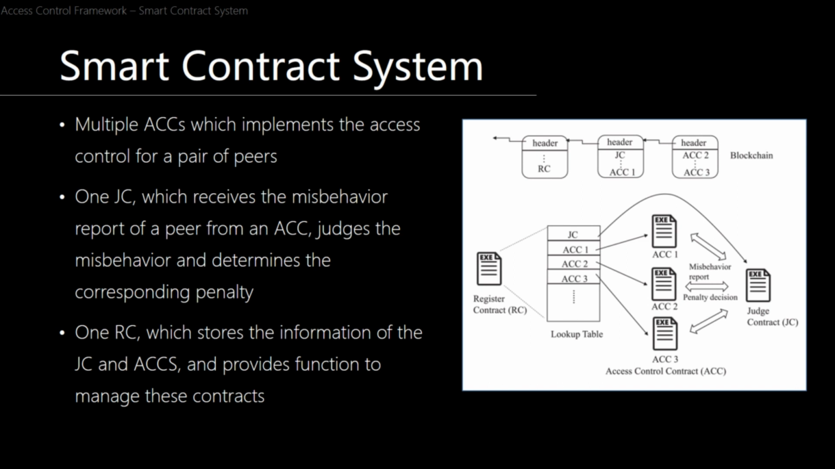So first on to the access control contract. An ACC, or access control contract, is deployed by a peer, which is usually the object, who wants to control the access request from another peer, which is the subject. A subject-object pair can agree on multiple access control methods. So one subject-object pair can be associated with multiple access control contracts, but an access control contract can only be associated with one and only one subject-object pair.